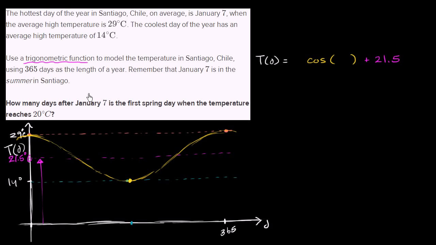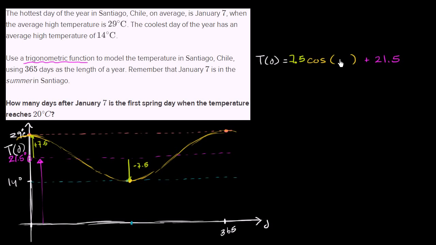Now, what's the amplitude? Well, our amplitude is how much we diverge from the midline. So over here, we're 7.5 above the midline. So that's plus 7.5. Here, we're 7.5 below the midline. So minus 7.5. So our amplitude is 7.5. The maximum amount we go away from the midline is 7.5. So that's our amplitude. And now let's think about our argument to the cosine function right over here.